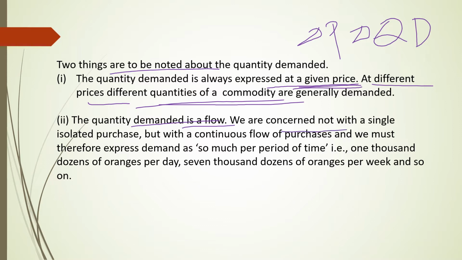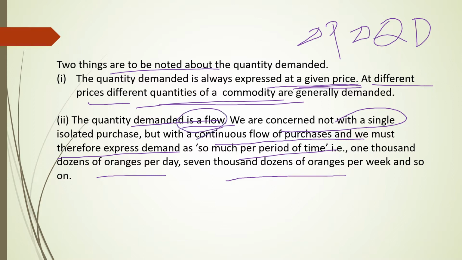Because we are concerned not with a single isolated purchase, but with a continuous flow of purchases, we express demand as so much per period of time. 1000 dozens of oranges per day, or 1000 dozens of oranges per week, and so on. So it is like a flow concept. It keeps on changing. The quantity demanded will be varying. That is why we call it a flow concept.